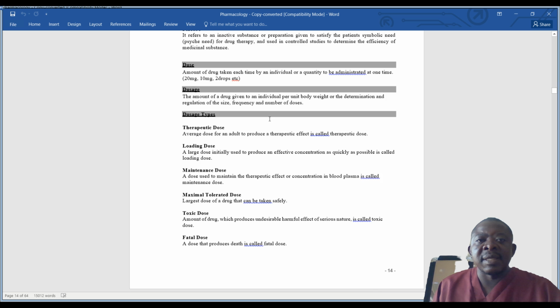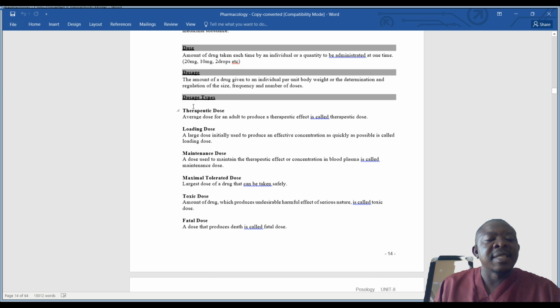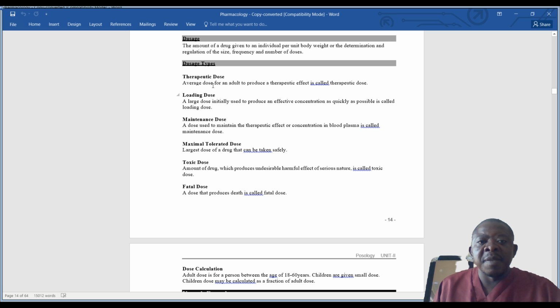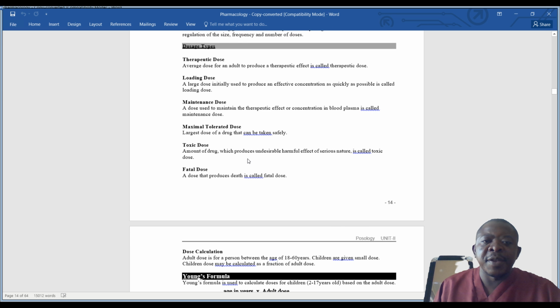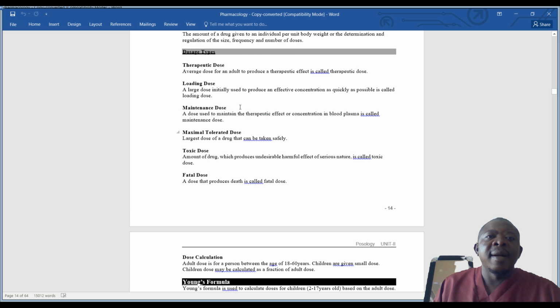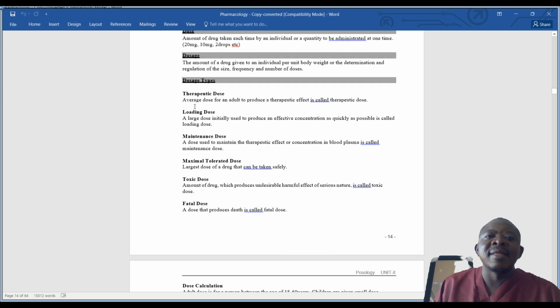Then we have also discussed dosage types: therapeutic dose, loading dose, maintenance dose, maximal tolerated dose, toxic dose, and fatal dose. So to understand them, even the words themselves give us a clue on what is meant. When we say therapeutic, they are trying to give us a clue.